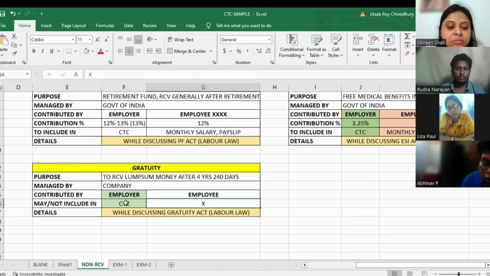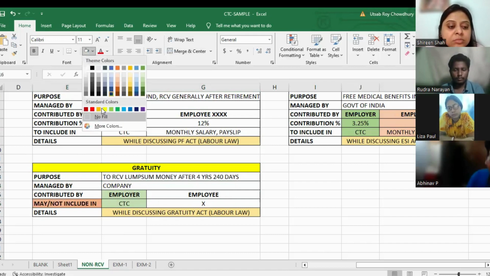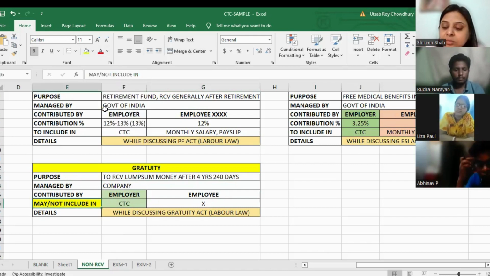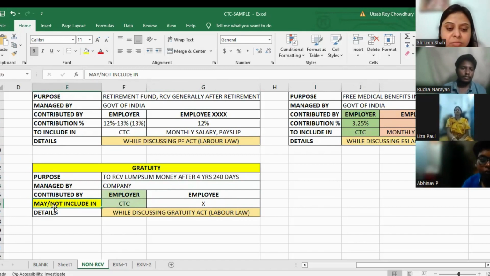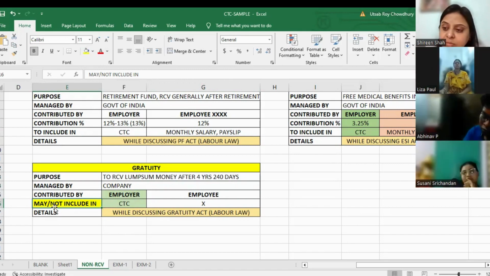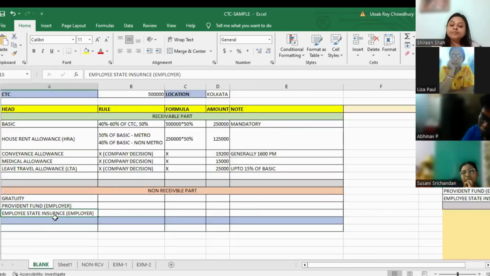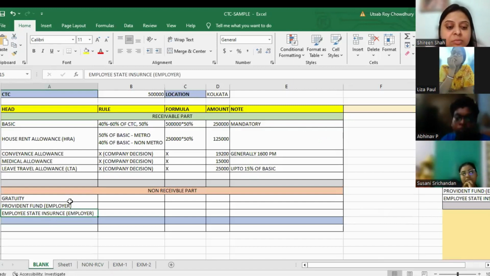लेकिन ये जो include हमने CTC के अंदर किया है, this part is very important. कुछ कंपनी gratuity को CTC के अंदर include करता है, कुछ कंपनी include नहीं करता है, and that's why I have mentioned that may or may not include in CTC. आप gratuity को CTC के अंदर रख भी सकते हो, नहीं भी रख सकते हो. So these are the three different non-receivable components that you can see in your CTC structure, which we are going to use now.